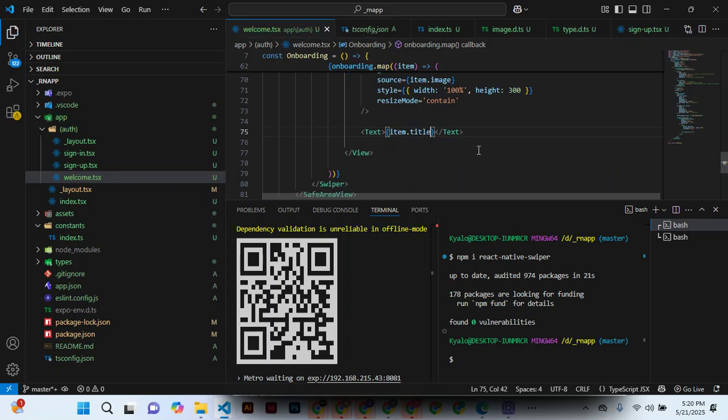Control S, and then yes, Control S, you can see everything is working well.